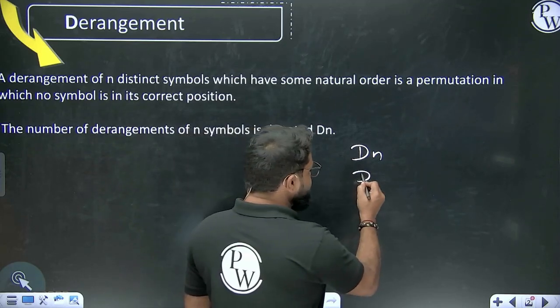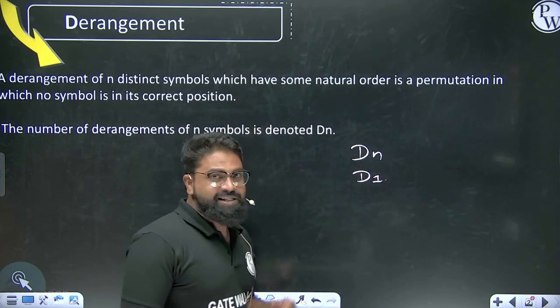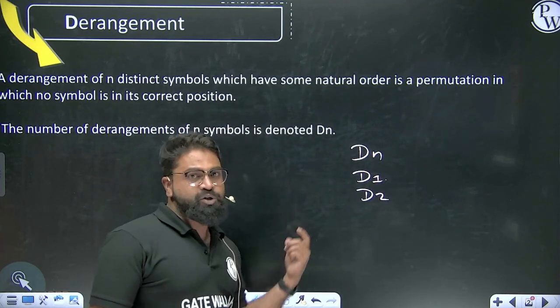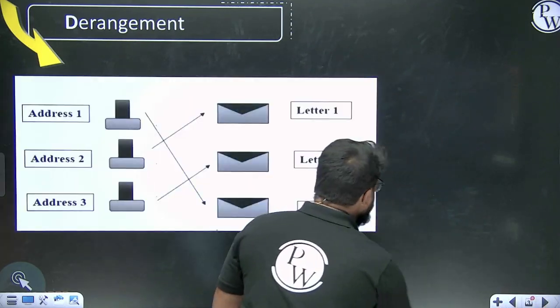Now if I try to say what is D of 1? D of 1 is derangement of one particular element. What is D of 2? D of 2 is derangement of 2 particular elements. Okay, let's try to understand.